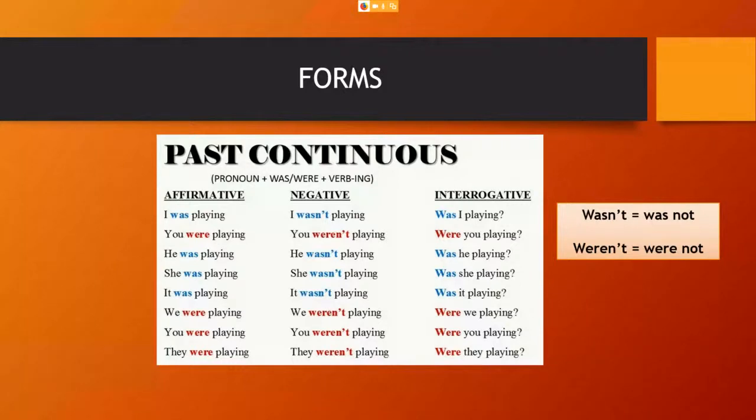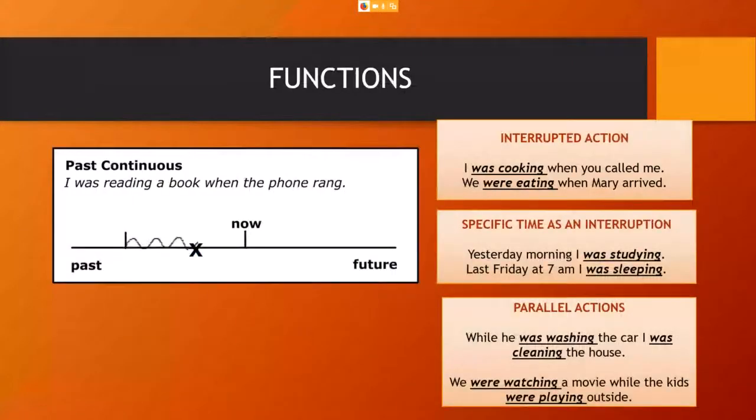Was she playing? Was it playing? Were they playing? That's it. Okay? Remember, the rest of information is for you to remember the contracted forms. Was not, wasn't, were not, weren't. Okay, so let's check now the functions.